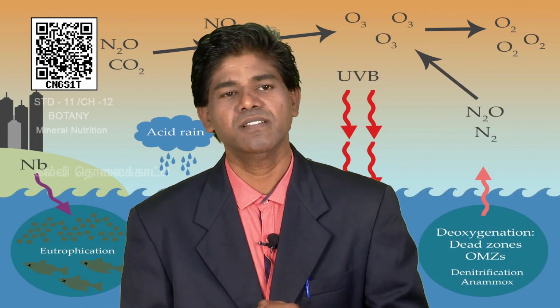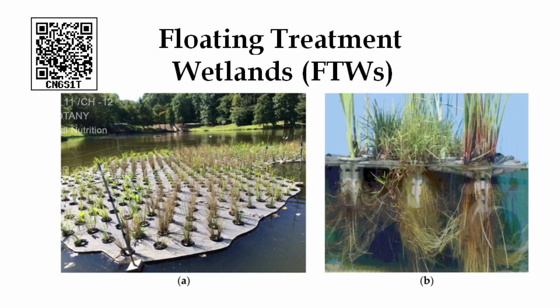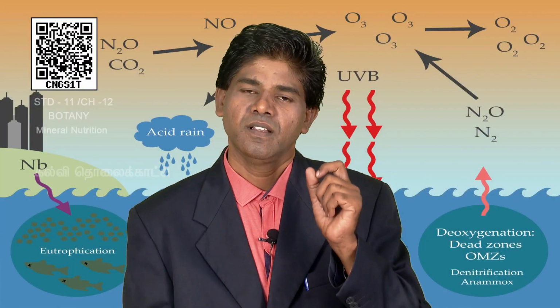You can see the picture of the floating treatment wetland. In the floating treatment wetland plant, you can see the roots. Microbes growing on the roots will remove the organic compounds. By consuming the organic compounds, they remove the pollution from the water. So, here the microbes are used and the plants are also used.